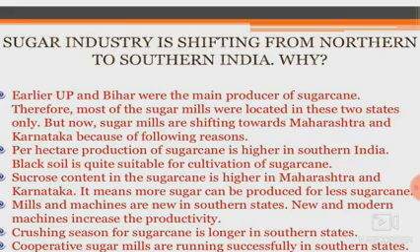Mills and machines are new in southern states. New and modern machines increase productivity. The crushing season for sugarcane is longer in southern India because the southern part of India is near the equator, and this industry requires such a climate. Then cooperative sugar mills are running successfully in southern states.